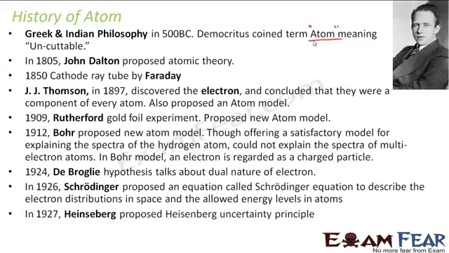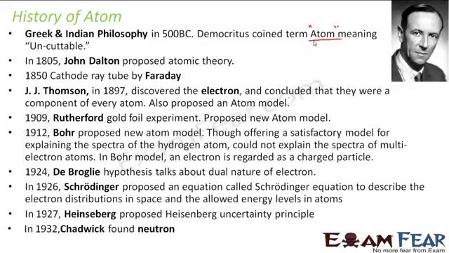Again, in 1927, Heisenberg proposed the Heisenberg uncertainty principle. If you see, de Broglie, Schrödinger and Heisenberg were all talking about dual nature, right? So they all have entered the quantum era. In reality, we don't see it actually, but the atomic structure is nothing but what was proposed by this quantum mechanical model. This is how you can see how much time it takes to know what actually the structure of an atom is, right? Again, around 1932, there was another scientist called Chadwick who discovered the neutron.